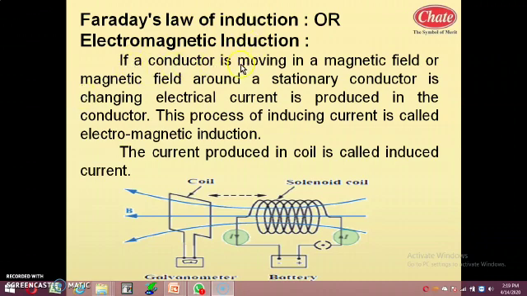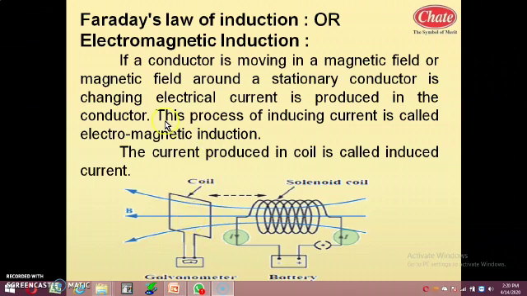If a conductor is moving in a magnetic field, or if the magnetic field around a stationary conductor is changing, then electric current is produced in the conductor.